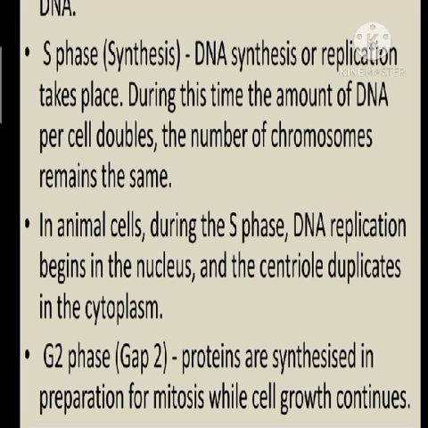The protein synthesis occurs and cell growth will also be continued, and in addition to this, mitochondria, plastids, etc. will be doubling. So these cell organelles will also double. Okay, so mainly we can say proteins will be synthesized, the cell growth continues. In addition, we can say organelles like mitochondria, plastids, if it is a plant cell, will be getting doubled. Okay, so this is about interphase.